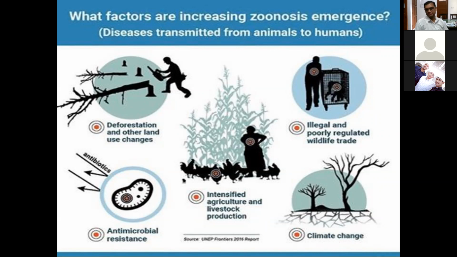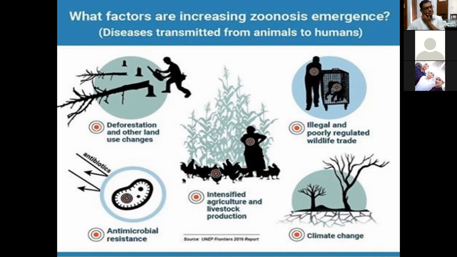Say, for example, if in Kashmir the temperature goes on increasing, the pathogens which were not reported in Kashmir due to cold climate will start being reported in Kashmir also due to increased temperature. So that will lead to emergence of diseases in that particular area. So that's how this type of shift in the disease pattern also takes place due to climatic change.